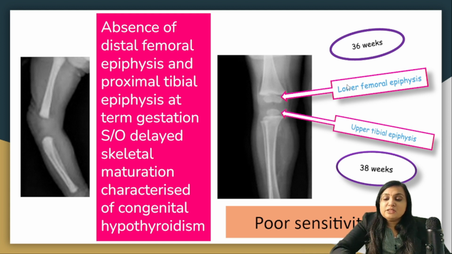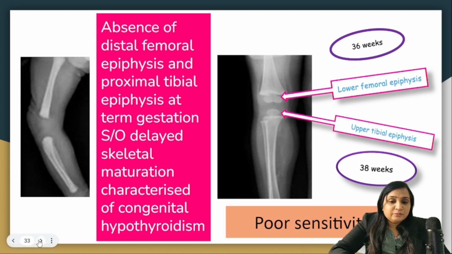So the correct answer is congenital hypothyroidism. As shown in this figure, the lower femoral epiphysis develops at the age of 36 weeks and the upper tibial by the age of 38 weeks. Absence of the distal femoral epiphysis and proximal tibial epiphysis in term gestation suggests delayed skeletal maturation, characteristic of congenital hypothyroidism.